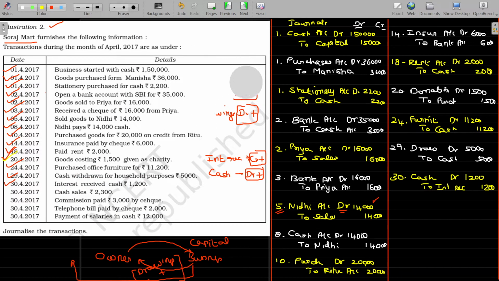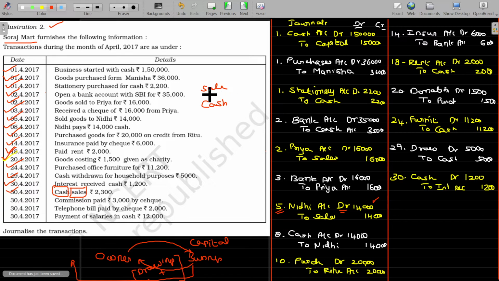Now, let's move on to the next transaction. On 30/4/2017, cash sales 2,300. So we have cash and sales. Sales is another name for goods, right? Goods on sale will always be named as sales.